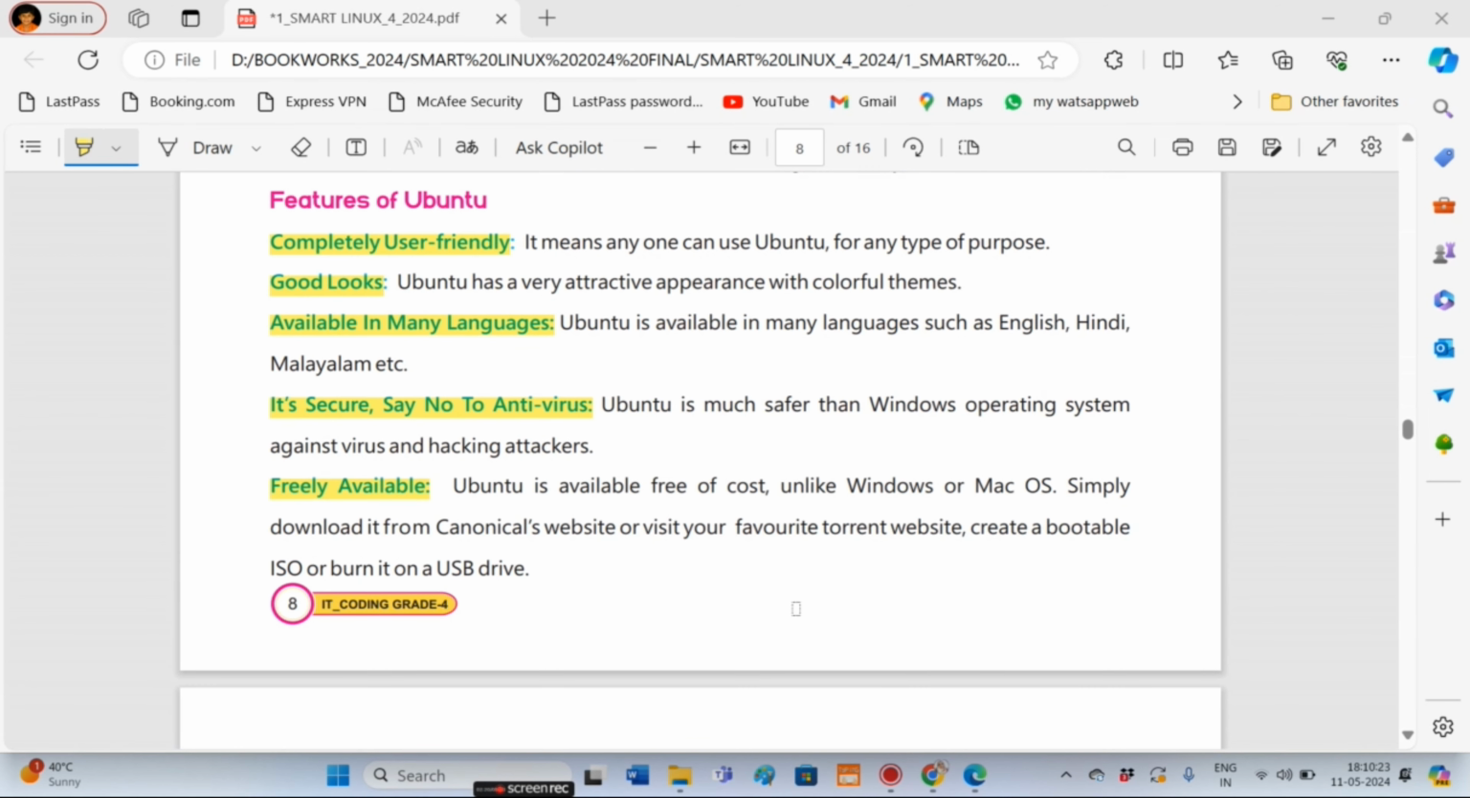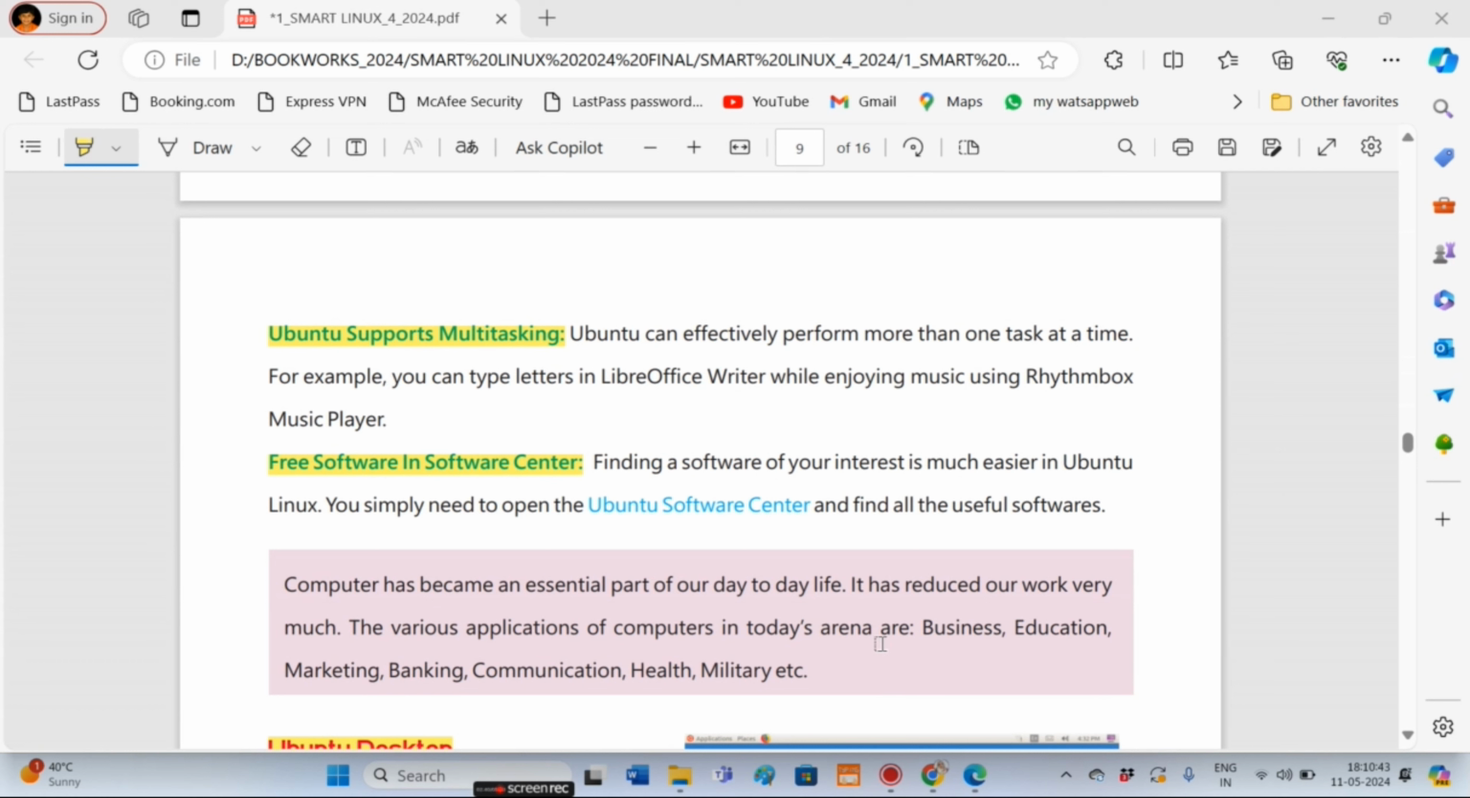Features of Ubuntu. First feature is Ubuntu is completely user-friendly and good-looking. It's available in many languages and it's secure, say no to antivirus. And it is also freely available. It is available free of cost, unlike Windows or Mac OS. Ubuntu supports multitasking. It can effectively perform more than one task at a time. And free software in Software Center. Ubuntu is one such software which is freely available.